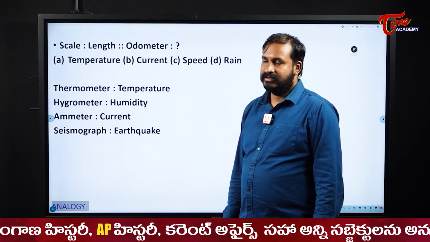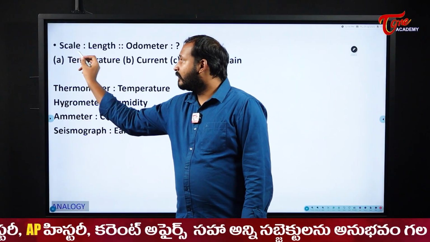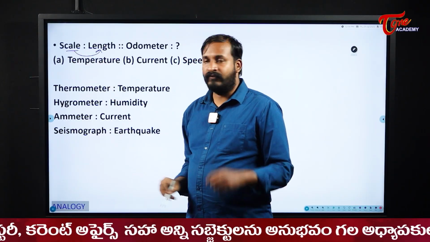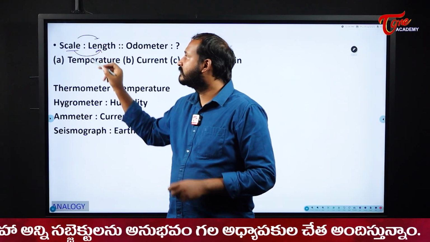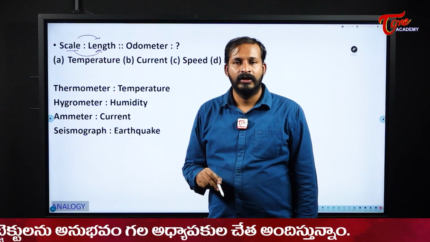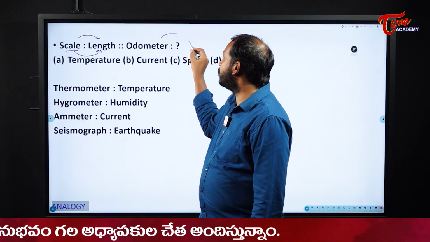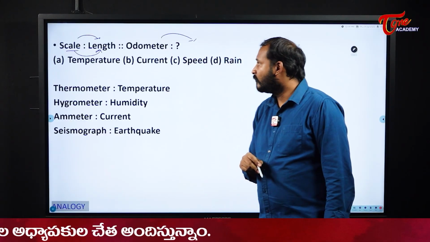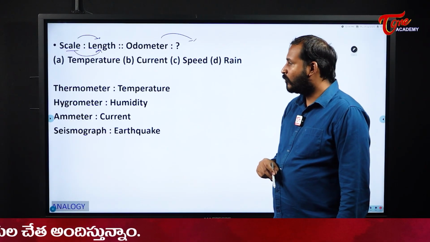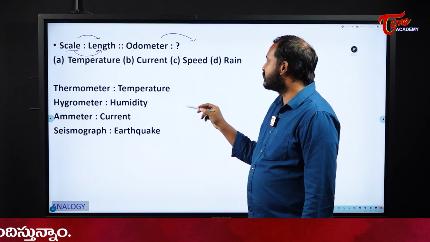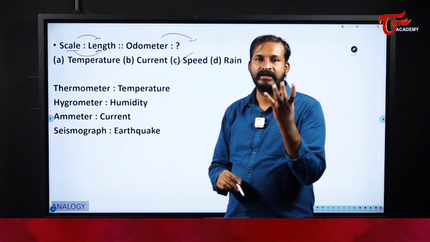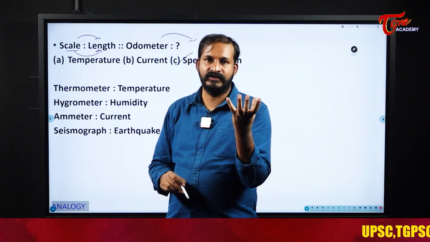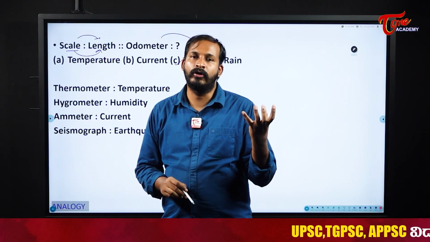Scale and length. I see instrument and for what it is used. Scale is used for what? To measure the length. Similarly, odometer is used for what? Speed. The speed-indicating instrument which we use in our bikes, we call it an odometer.